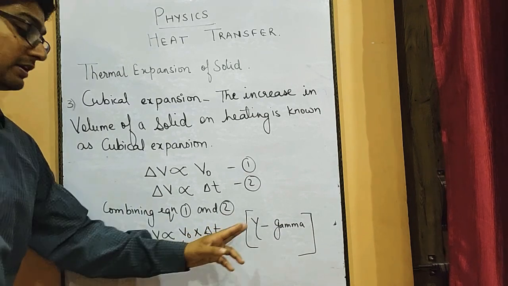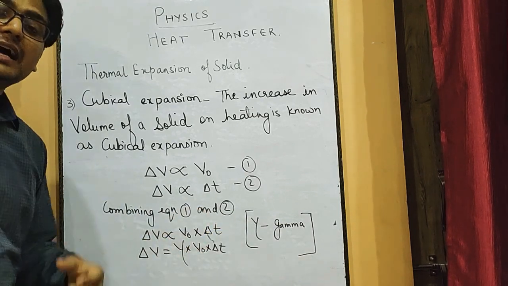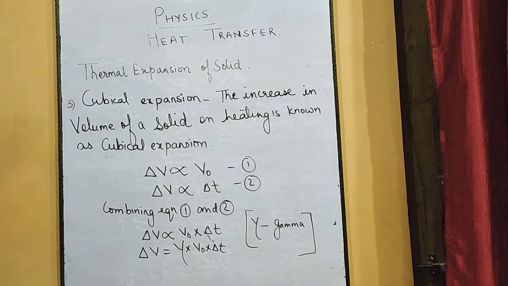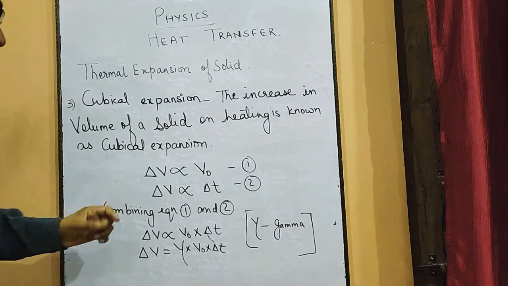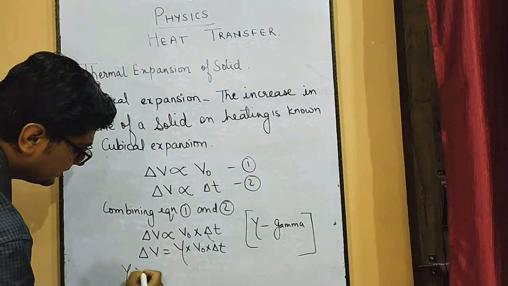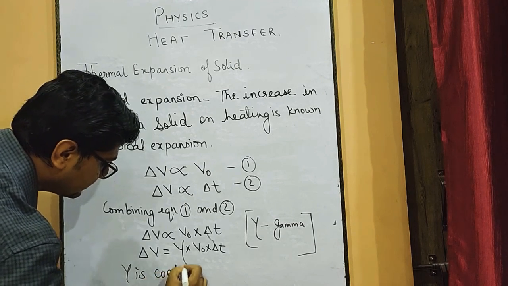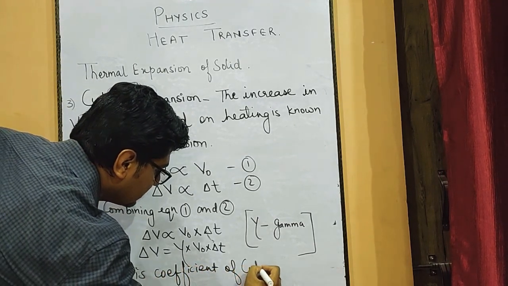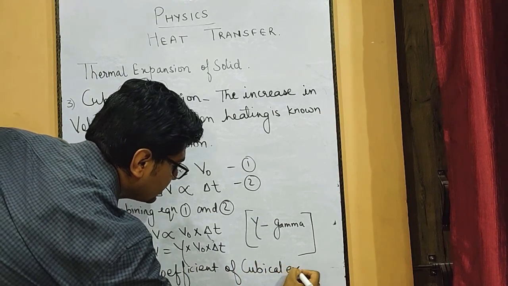This is the symbol for gamma, where gamma is the coefficient of cubical expansion. Gamma is the coefficient of cubical expansion.